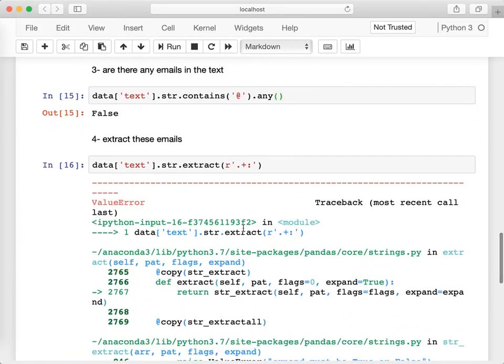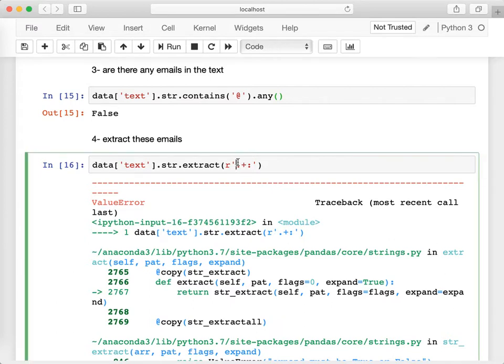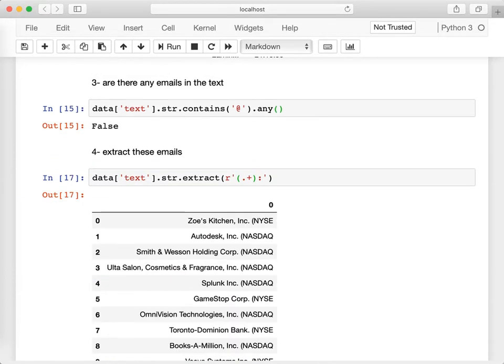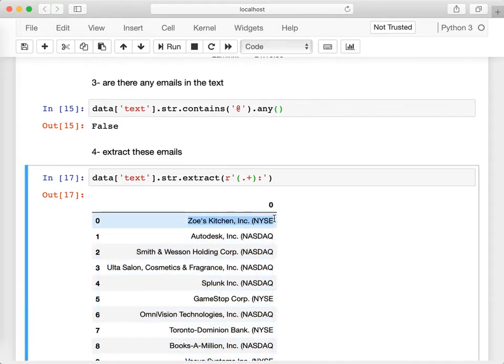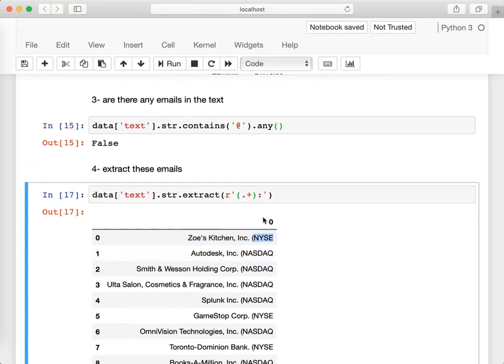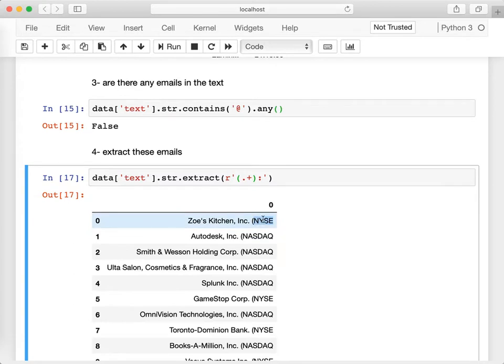And I need to provide a capture group here because extract is expecting us to capture the pattern or a bit of that pattern in a capture group. So I'm going to capture the dot plus and then the colon here. And what I get here, I get all of the characters up to the dot in my capture group. Okay, so including the stock ticker itself. Now, to be more specific about this, it's basically the stock market symbol here, not the ticker itself, the stock market symbol here. I need to exclude all of this stuff here.